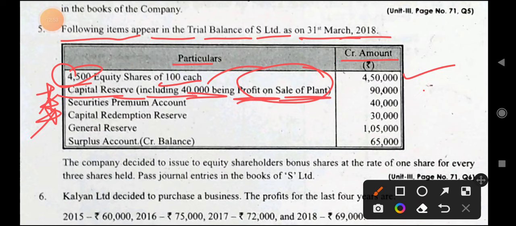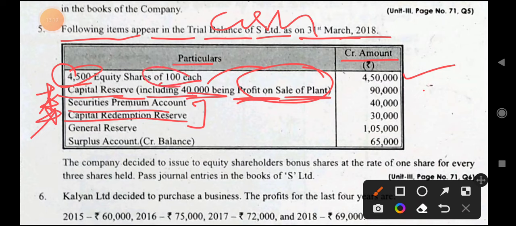So capital reserve and securities premium, if you remember, if these two are received in cash only, then we can use them for issue of bonus shares, right? Conditions you remember. And capital redemption reserve, securities premium will be used for issue of fully paid up bonus shares, not for the purpose of converting partly paid up shares into fully paid up.